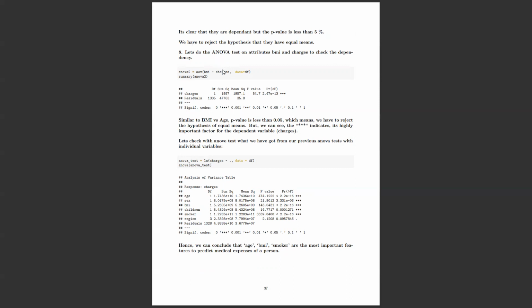And then again I try to do the ANOVA test with body mass index and charges, medical expenses, right? Because before we said, if increase in body mass index leads to increase in medical expenses or not. And then the next one. This part I was confused about where to include, because after linear regression I tried to include this part, but I want to keep all ANOVA tests in a single place. So that's why I brought it here.